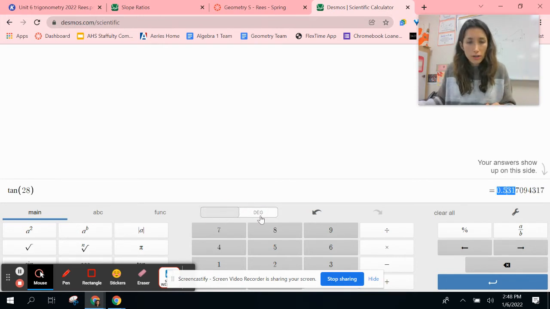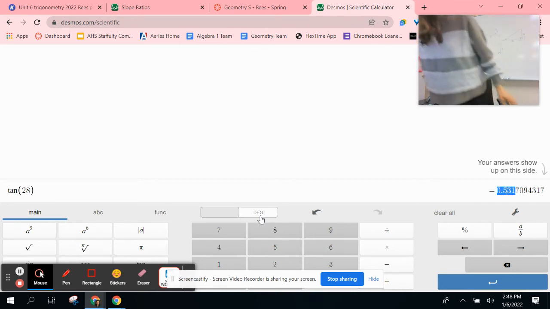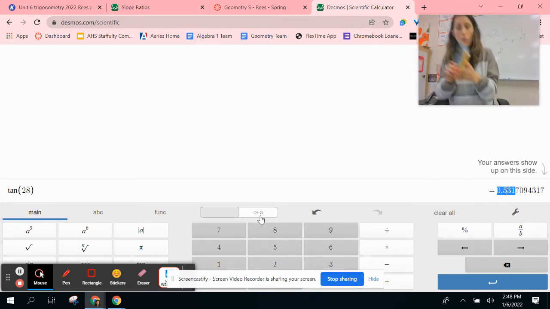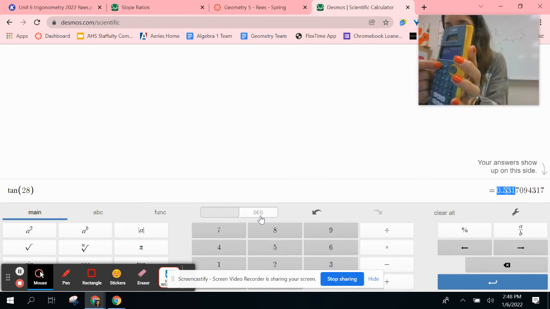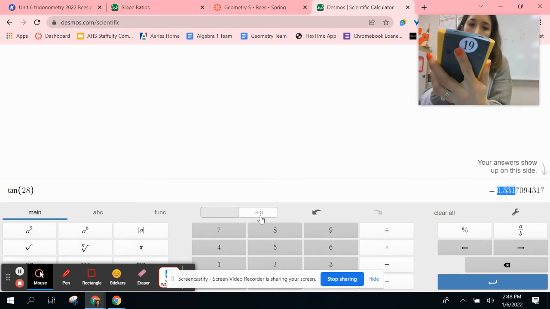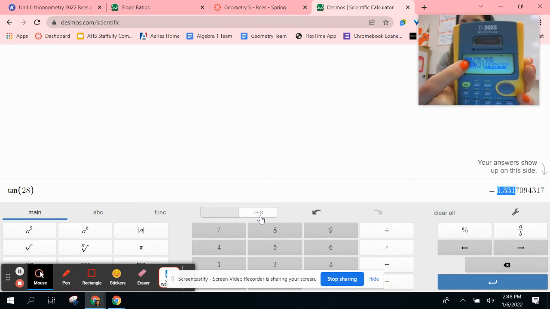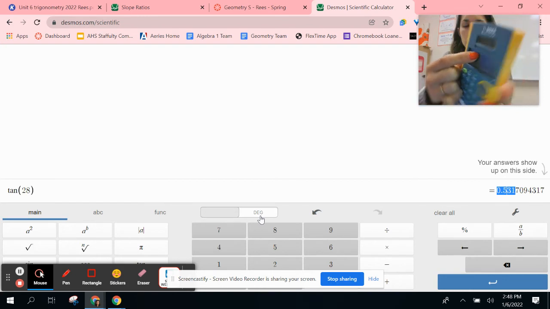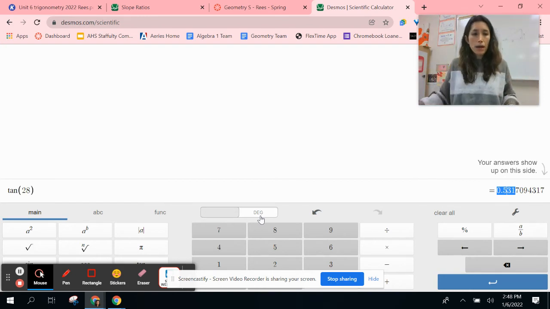So you want to make sure your calculator mode is set to degrees. Make sure you ask your teacher if you're getting the wrong answers here. On these calculators, if you have the yellow ones, let me grab one of these for you. You're going to want to find the button. There's a mode button on your calculator here, mode. If you push mode, you are then going to want to make sure that degrees is highlighted. We don't want radians, so degrees, okay?